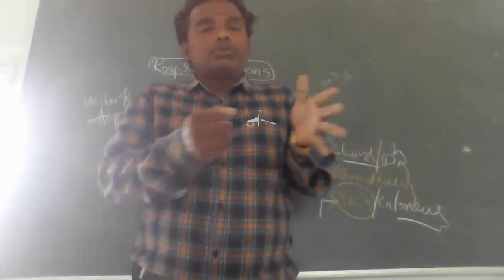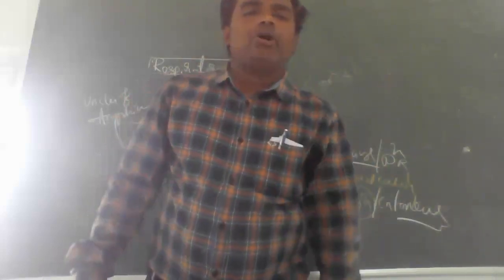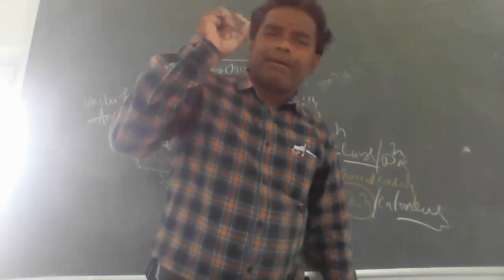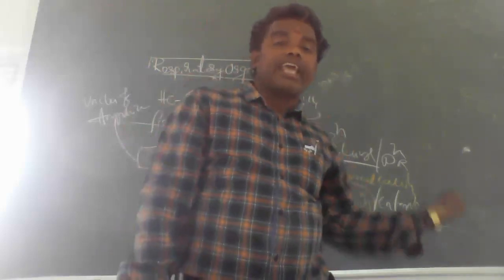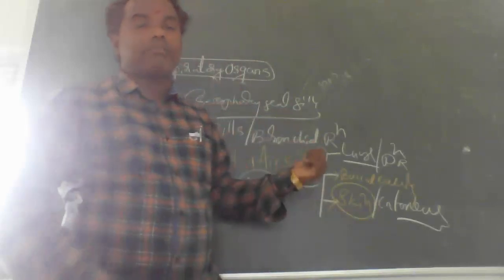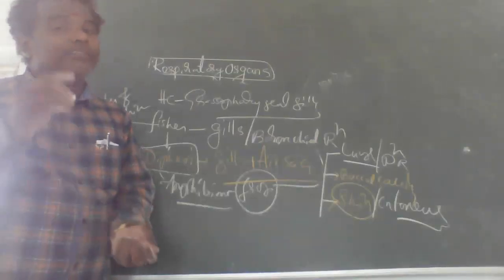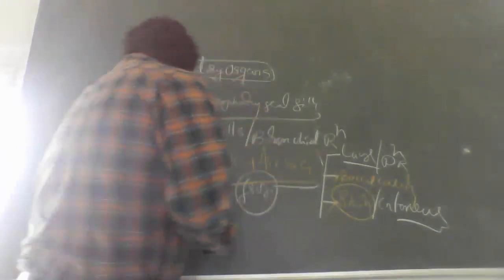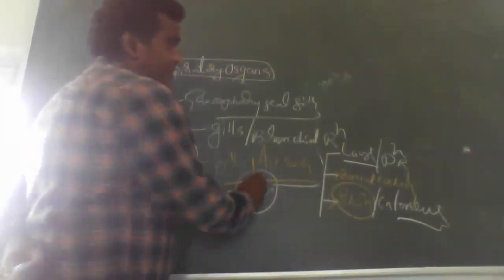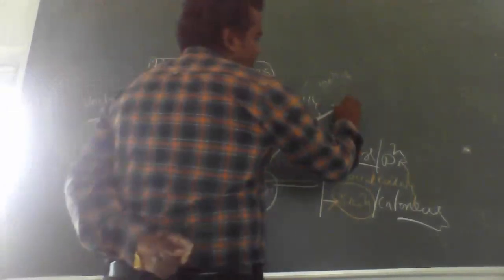If the skin is coated with wax, the frog is going to die, because 70 to 80% of respiration takes place through the skin. This is the major respiration in the frog, an amphibian. So that is one of the important points. And there is one more very, very important thing in the frog: the tadpole larva.